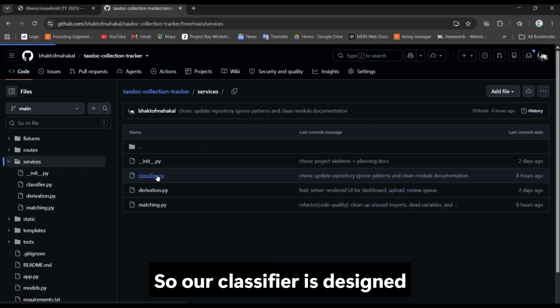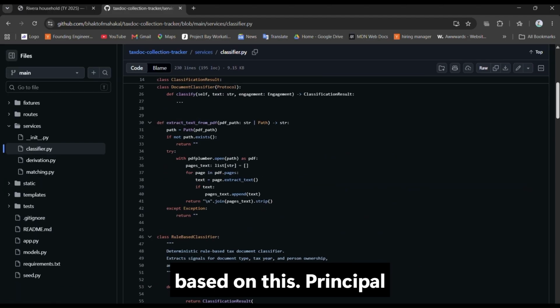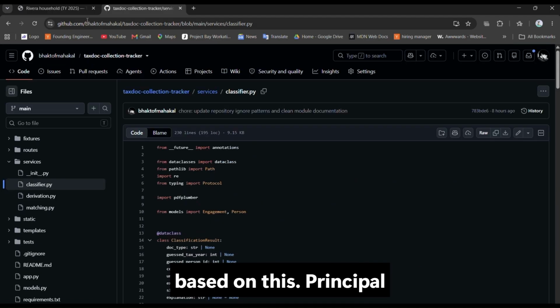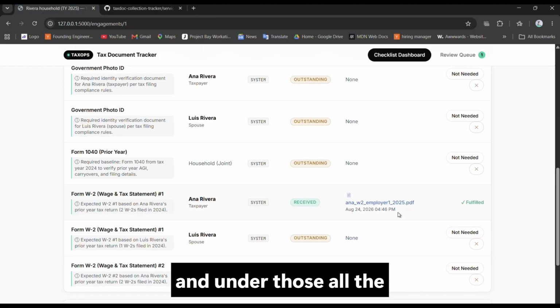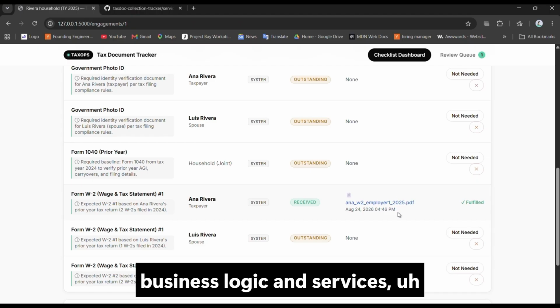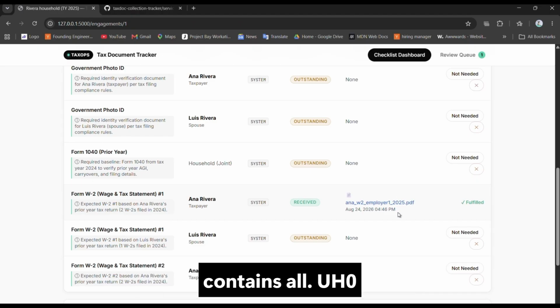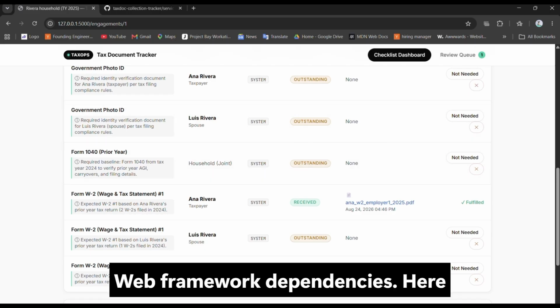So our classifier is designed based on this principle. And under the hood, all the business logic in services contains zero framework dependencies.